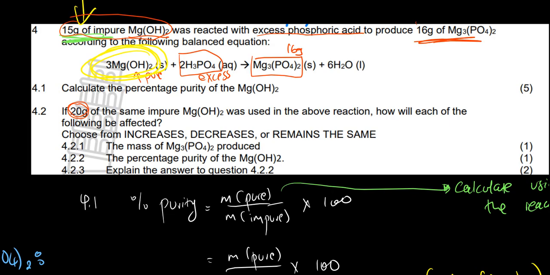Number one, the mass of the product that is produced. Would it increase, decrease, or remain the same? What would you say? If we used more of the impure, were our products going to be more or less?